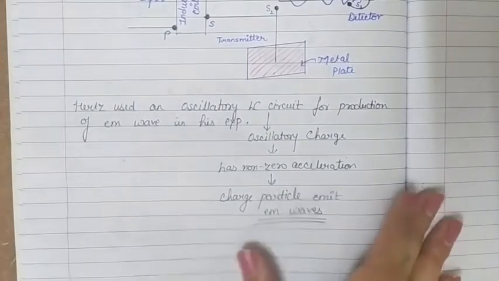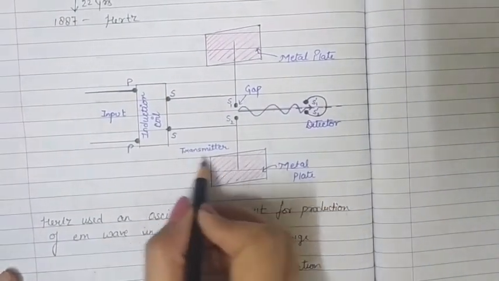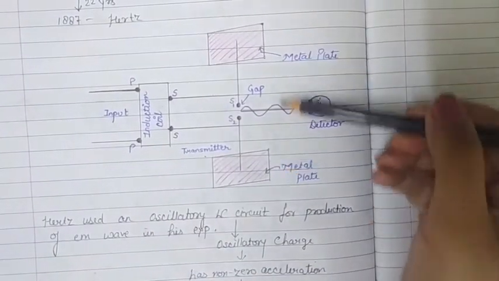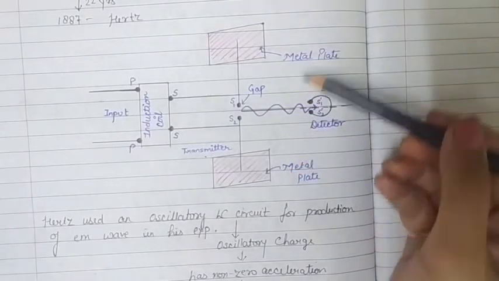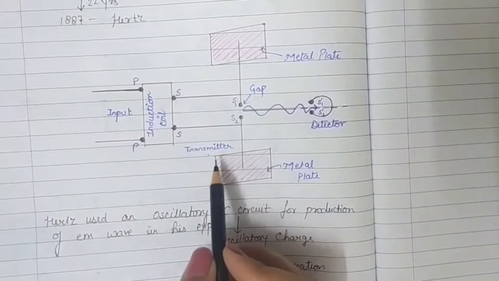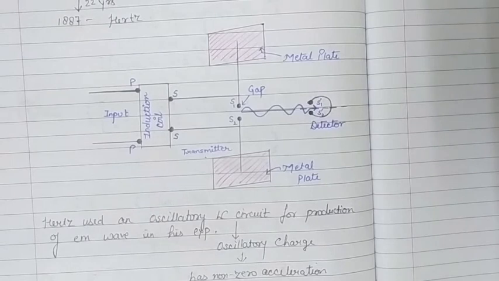Now let's move to the setup. What did he use in the setup? So there was a transmitter. The first thing was the transmitter. This transmitter consists of two large square metal plates. These are of brass. So he used a transmitter that consists of two large square metal plates, and the metal used is brass. And in his experiment, the side length of these plates that he has taken was 40 centimeter.